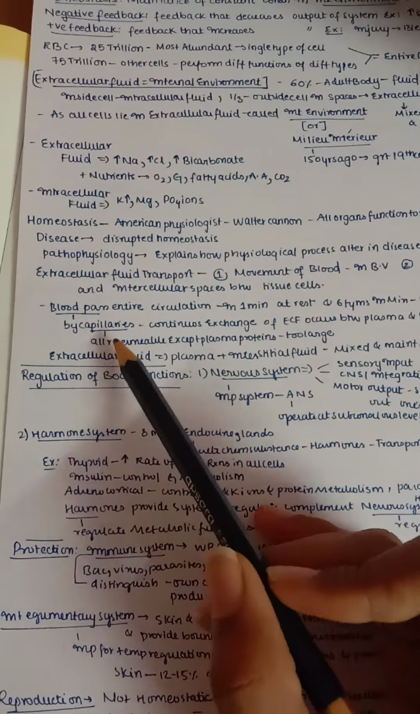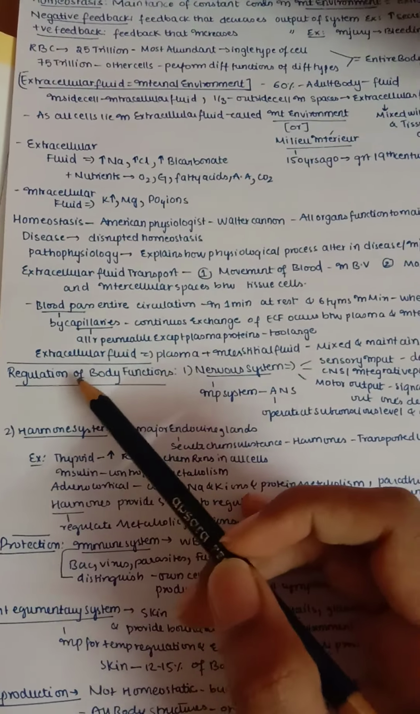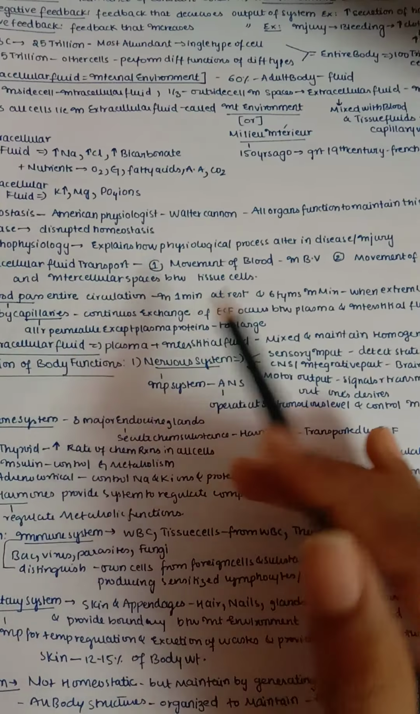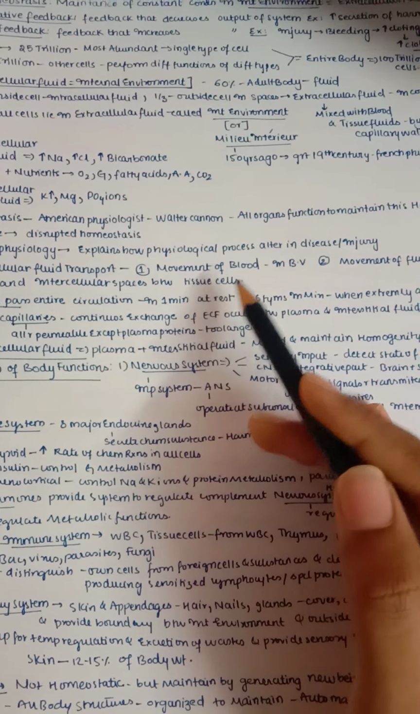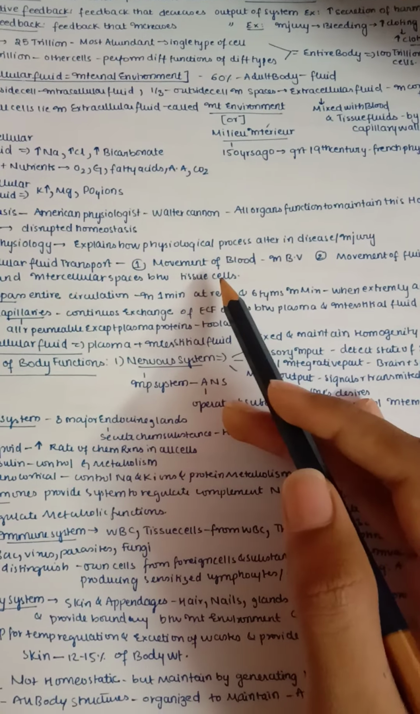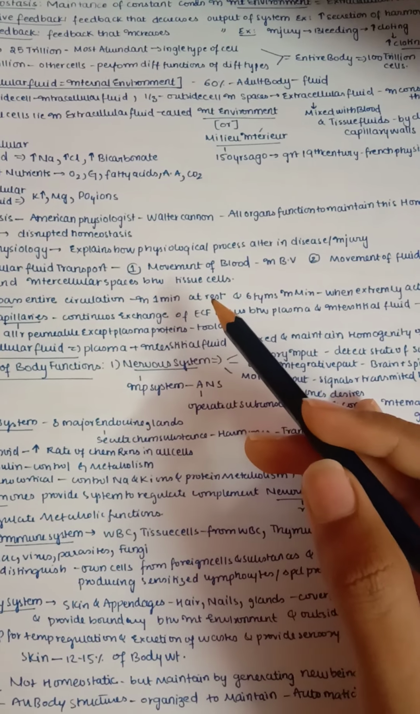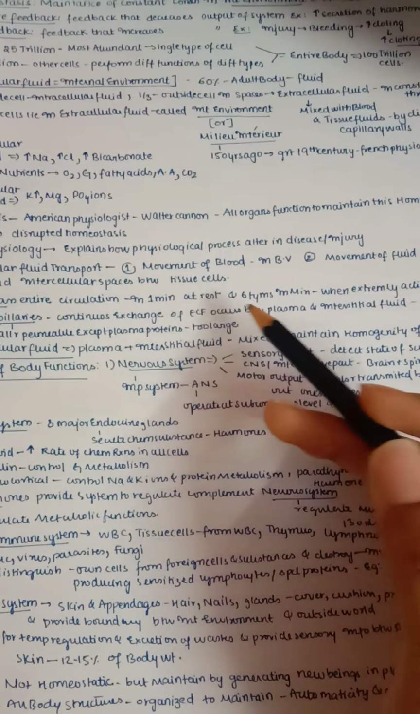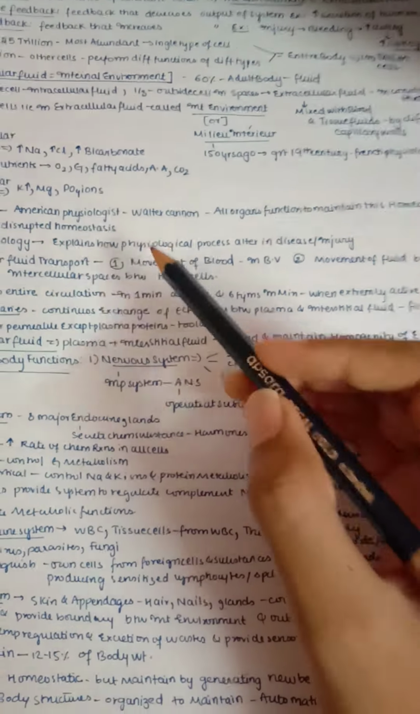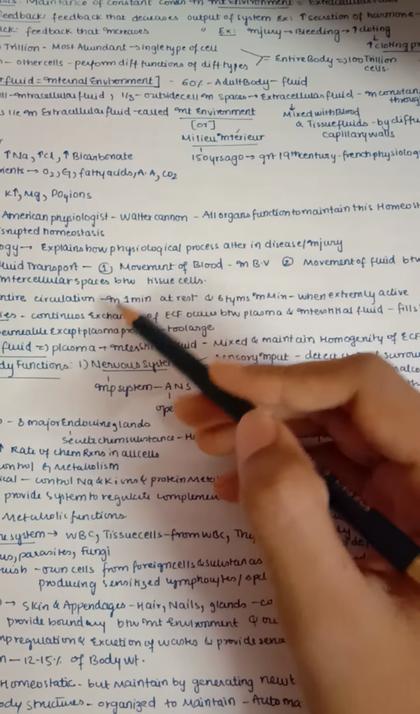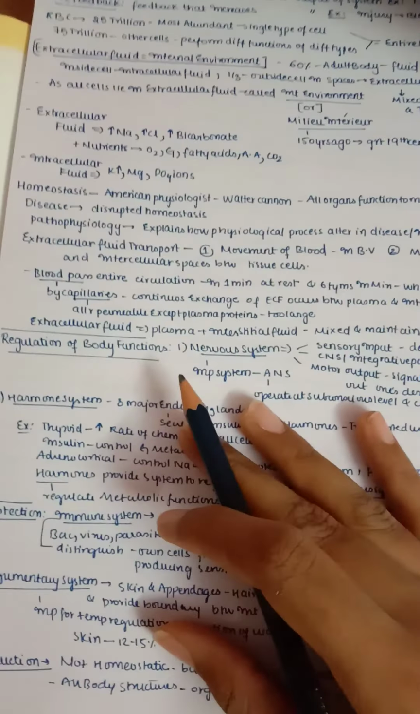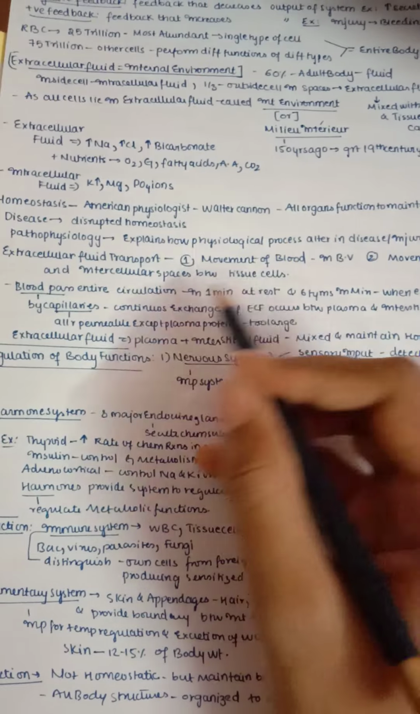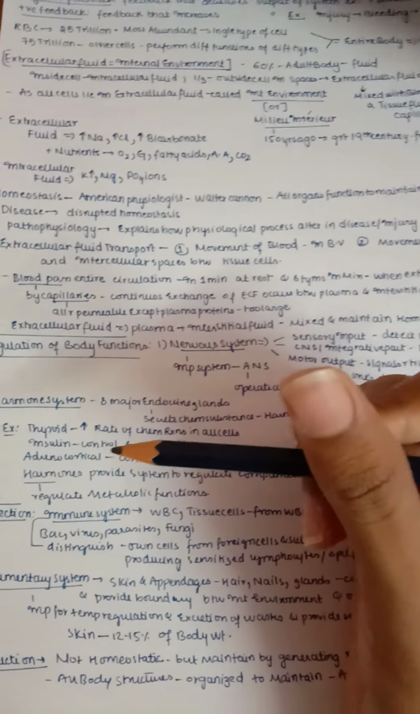Next, extracellular fluid transport. This extracellular fluid is transported mainly by the movement of blood. Movement of blood is also considered extracellular fluid transport, because as I said, blood is mainly blood plasma. Plasma proteins cannot cross the capillary, that we need to remember. So the movement of blood in the blood vessels is one kind of extracellular movement, and also the movement of fluid between the capillaries and the intercellular spaces between the tissue cells, as we discussed in the diagram.